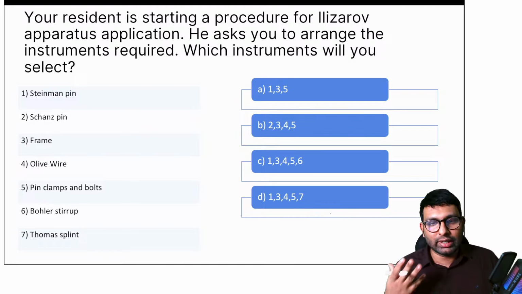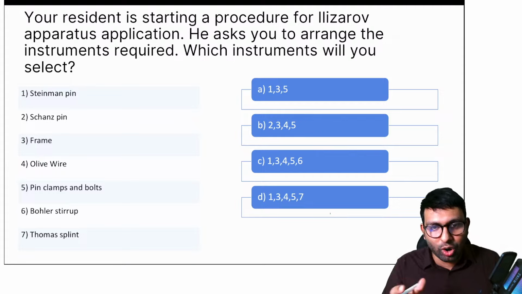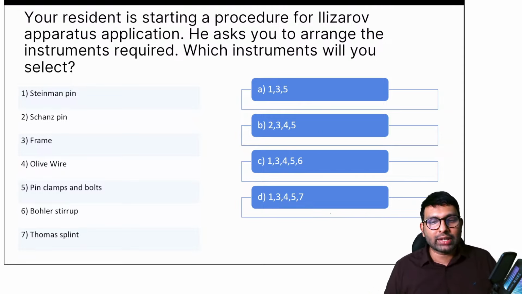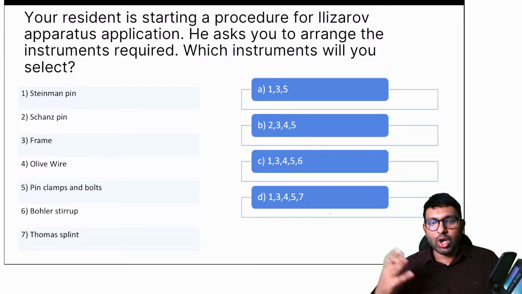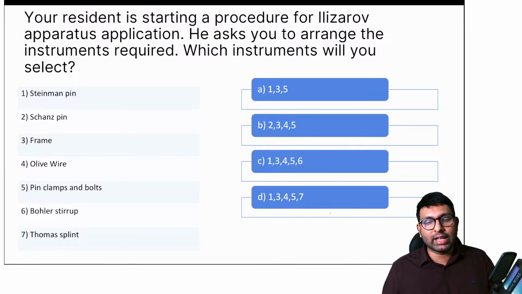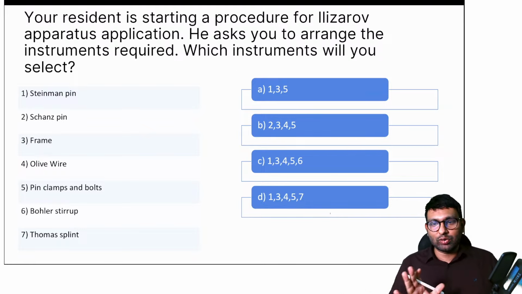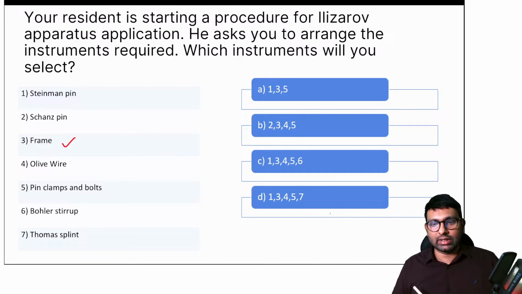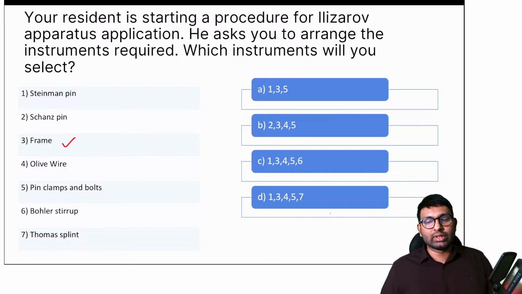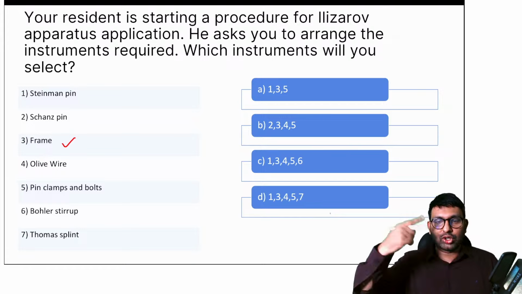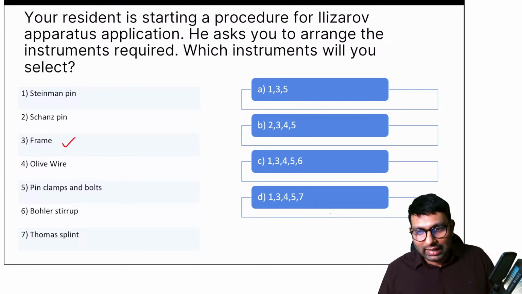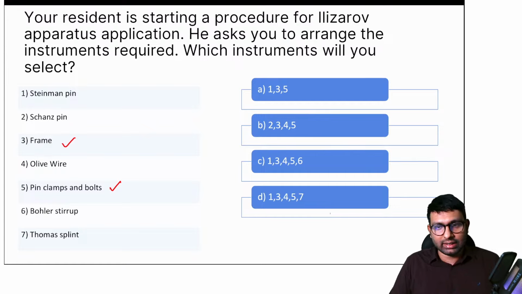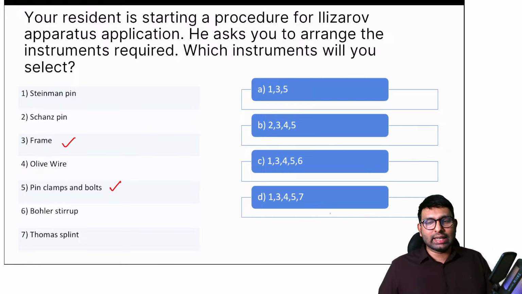What are required for an Ilizarov fixator? I'm pretty sure you've all seen an Ilizarov fixator, these circular devices which are holding a fracture in place, mainly in open fractures or in limb lengthening procedures or bone transport. We use them. That is an Ilizarov fixator. So frame, okay, correct. Frame is required in Ilizarov fixator. So Shabir is right. Frame is one of the things that is definitely required. Frame is those circular things laying outside. Pin clamps, correct. Pin clamps and bolts are definitely required. Starry Sky is right here. So two things required. Anything else?